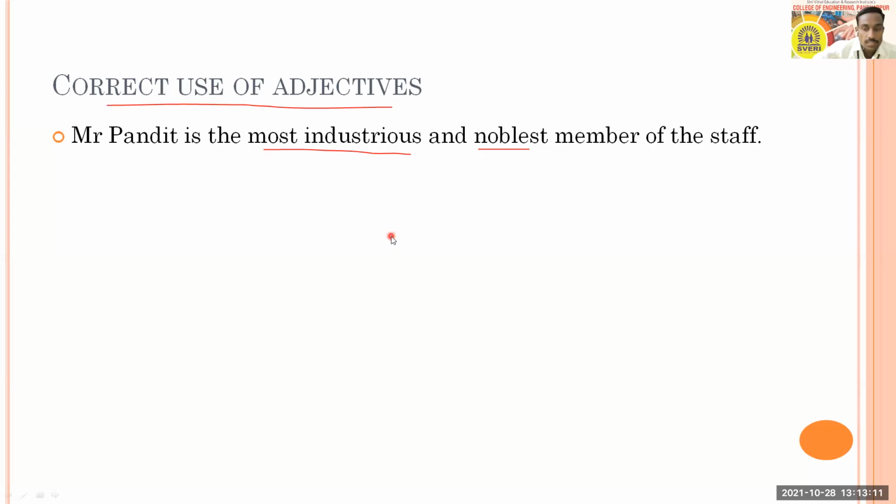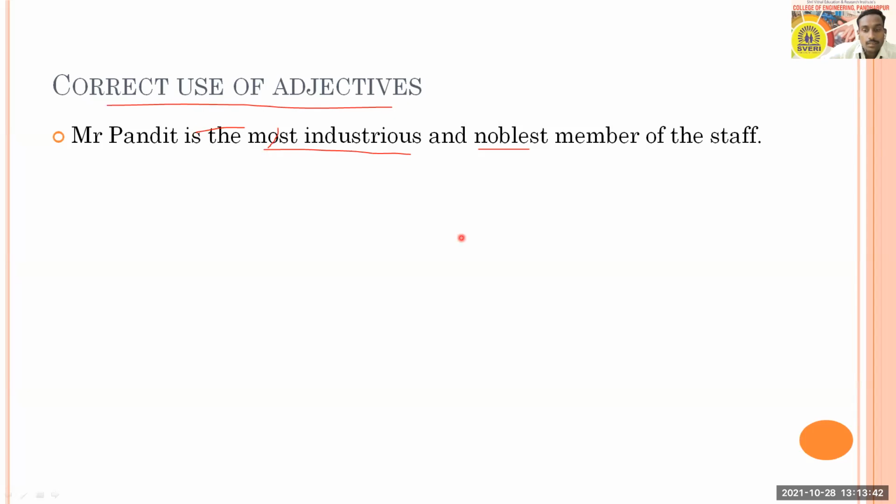Okay, Mr. Pandit is more industrious and noble member of staff. So Aditi, instead of just most, you made it more, and removed the article the. Okay, so you mean you wanted to use it in comparative?